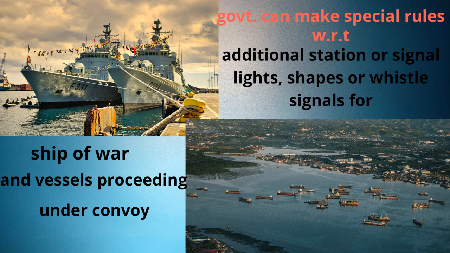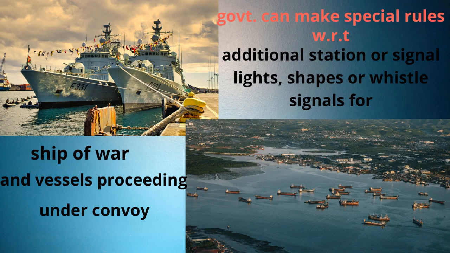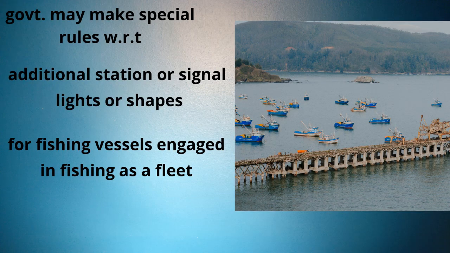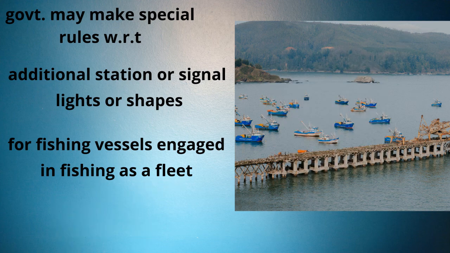respect to additional station or signal lights, shapes or whistle signals for ships of war and vessels proceeding under convoy, which means ships of war and vessels proceeding under convoy can use an additional station for displaying lights and signals, or can use additional light signals, shapes or vessel signals. Next part of the rule is saying that government can also make special rules with respect to additional station or signal lights or shapes for fishing vessels engaged in fishing as a fleet. Note here vessel signal is not included, and ROR cannot interfere with operation of these rules.